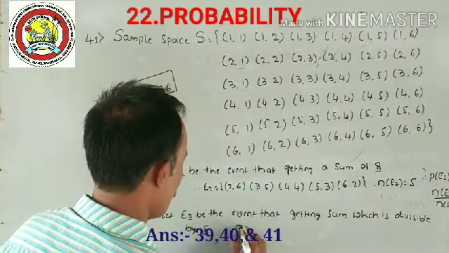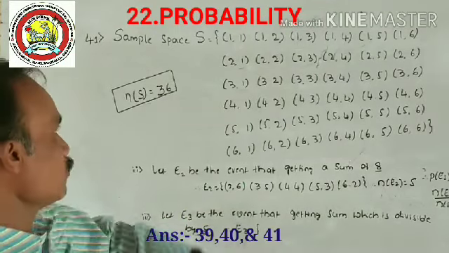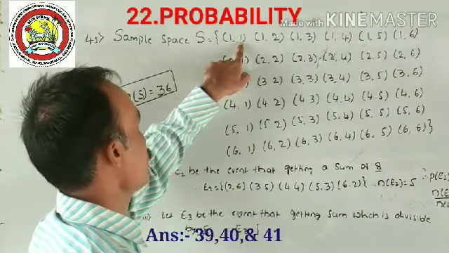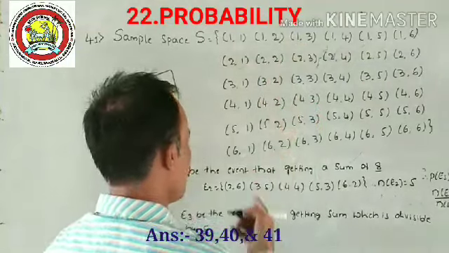Yes, therefore E3 is equal to sum, we should add, and then you have to check whether it is divisible by 5 or not. That's 1 plus 1, 2 is not divisible by 5. 1 plus 3, 1 plus 4, 1 plus 3, 4, which is not divisible by 5.